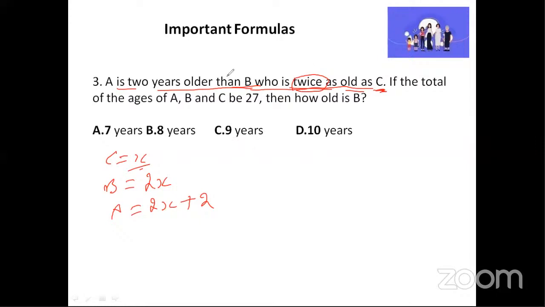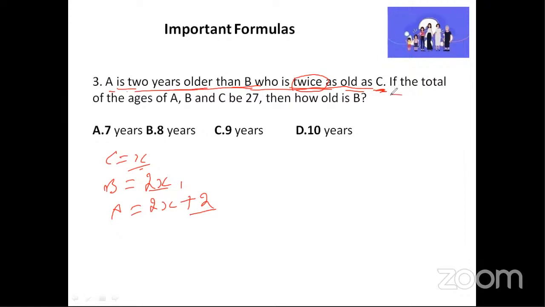I'm just assuming the names, whatever I'm seeing on the screen. So what will be the age of Suhana? Age of Suhana will be Afrin's age plus 2, right? In the same way, age of A will be B's age plus 2, because it is said A is 2 years older than B. So plus 2 I will take.